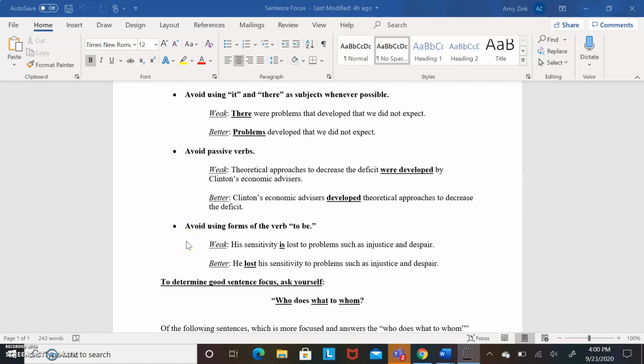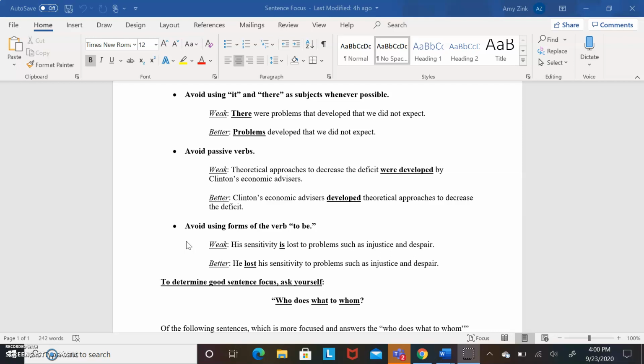We also would ideally avoid using forms of the verb to be. So is, was, are, were. They're not bad verbs, but they're not descriptive. And so when we hear someone say is or was, we don't really get an image. And so we can kind of misunderstand what we're reading because we don't have that descriptive verb or action to visualize what's being mentioned or expressed in the sentence.